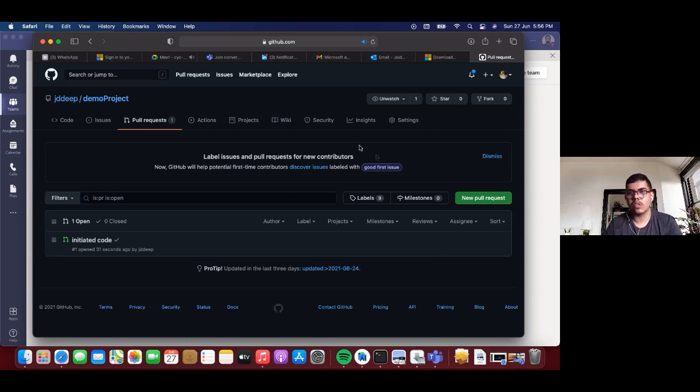So this was the entire process: how you push your own project to GitHub through a remote, how you can create different branches, make changes to those branches, and push your changes on those branches. This was the entire flow which we covered.